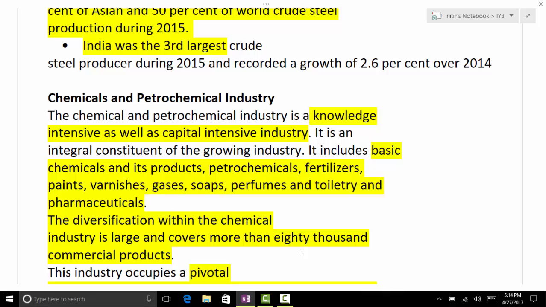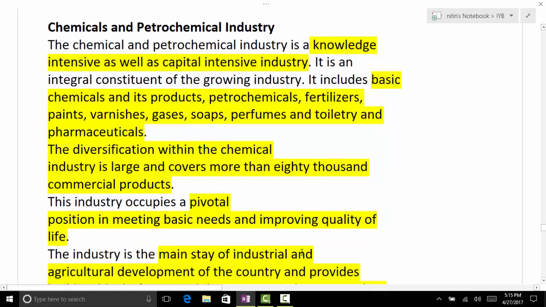Products of the chemical industry include fertilizer, paints, cosmetics, gases, perfume, toiletry, and anything else? Yes, pharmaceutical, very good. So what other points are given there? Downstream industries. Yes, the chemical industry acts as a building block for other industries as well, like textiles, soaps, papers, etc.